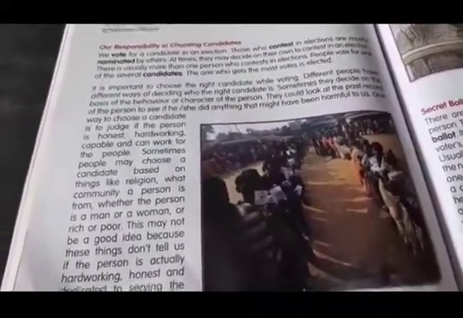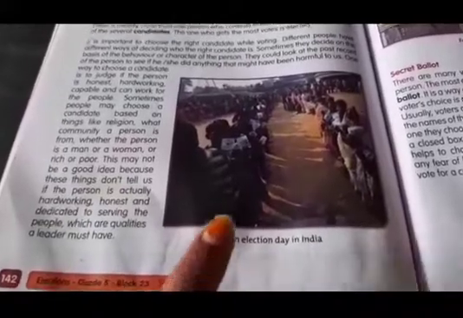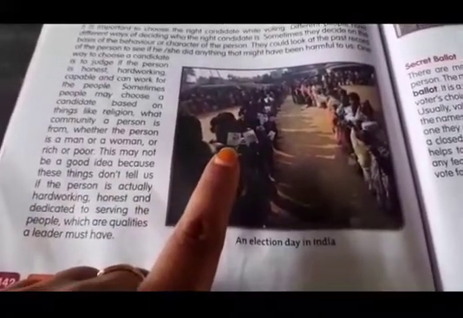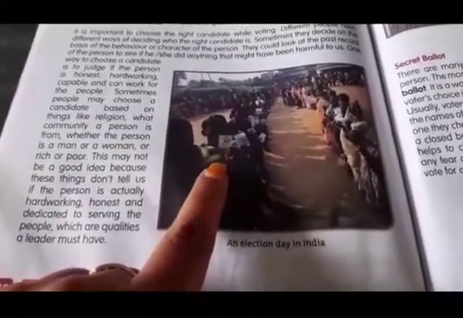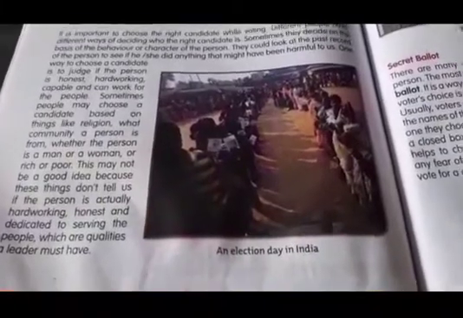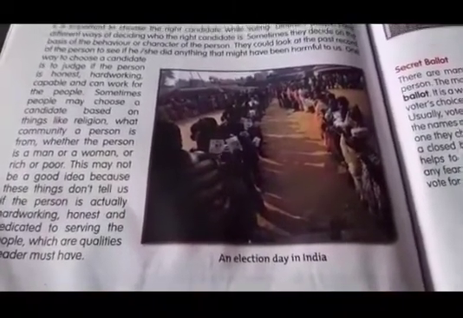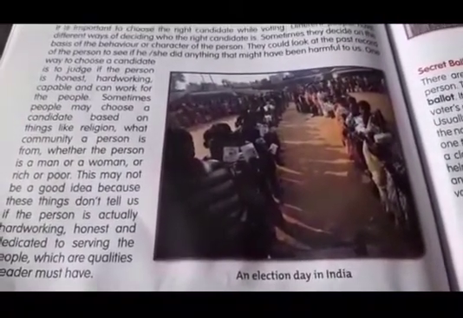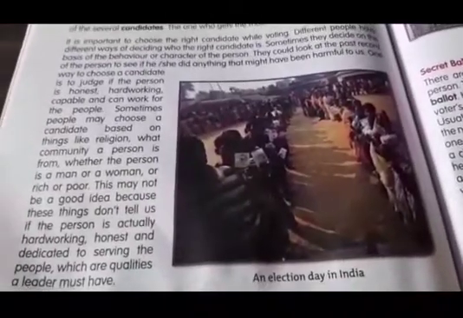And see here, you can see the picture. An election day in India. See, all are standing with their Aadhaar cards, voter ID cards. Voter ID cards are cards which are provided for the people. You can apply for the voter ID card after 18 years. When you are 18 years, you can apply for the voter ID card. If you get the voter ID card, then you are eligible to give vote and select the candidate.